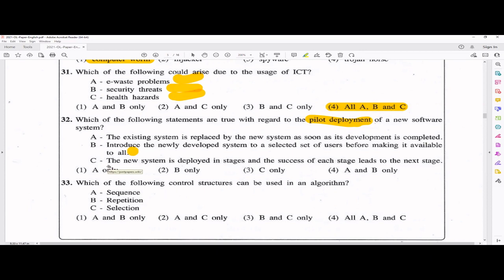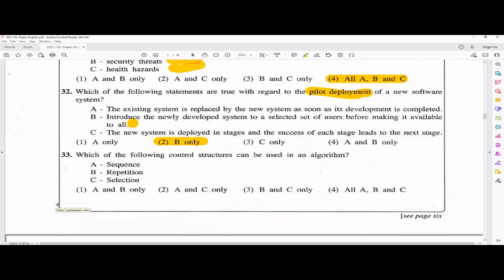The new system is deployed in stages, and the success of each stage leads to the next thing. No, that is phased deployment. So this is the correct answer. Right? Which of the following control structures can be used in an algorithm? Sequence, repetition, selection. All three are correct, right? So these are very easy MCQs, right? Even a grade 6 student can do them, right?